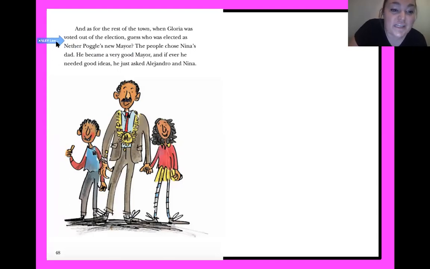The people chose Nina's dad. He became a very good mayor, and if ever he needed good ideas, he just asked Alejandro and Nina.